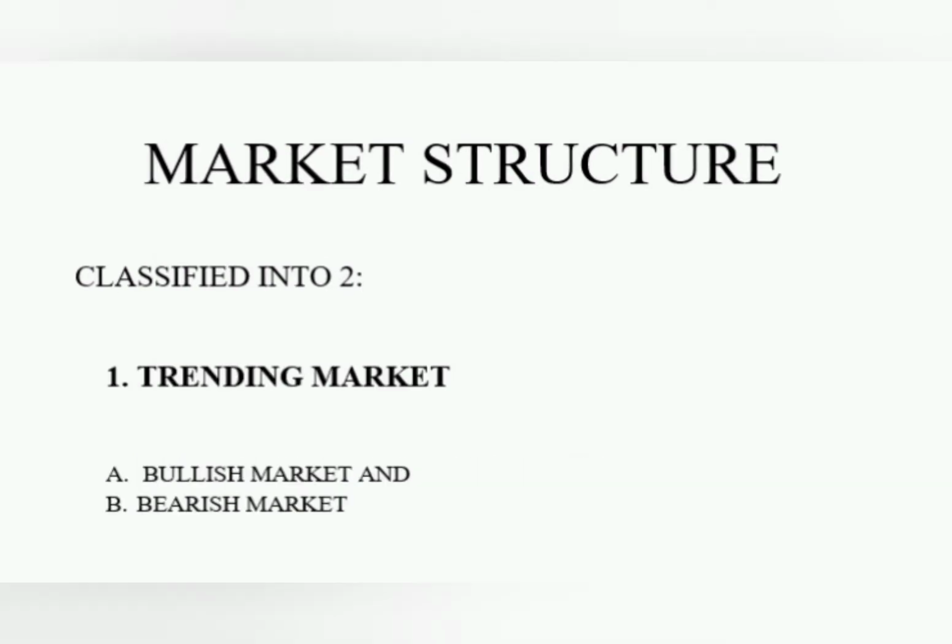And a trending market can be classified into two: a bullish market and a bearish market. And what is a bullish market?